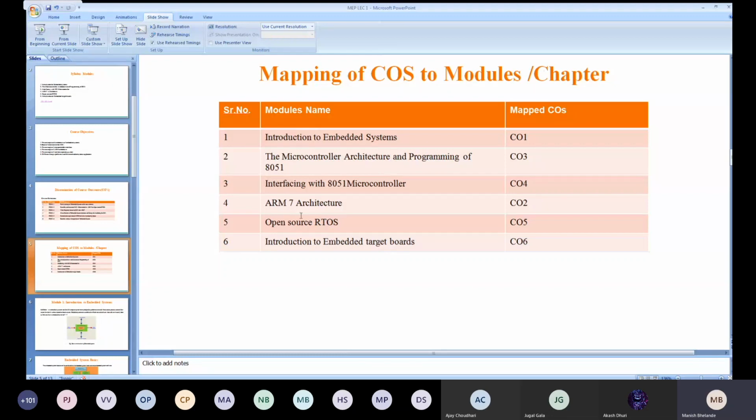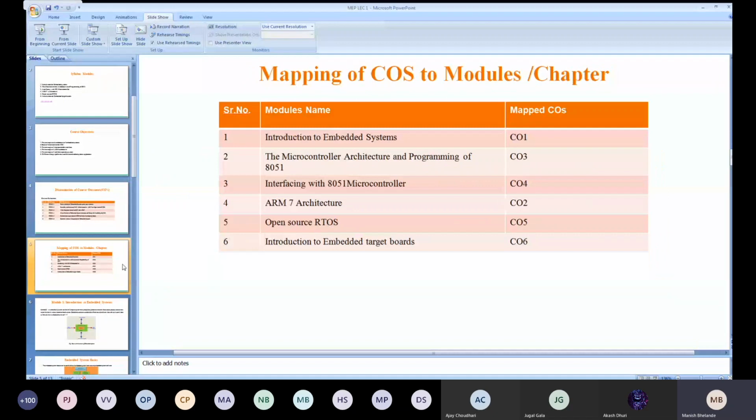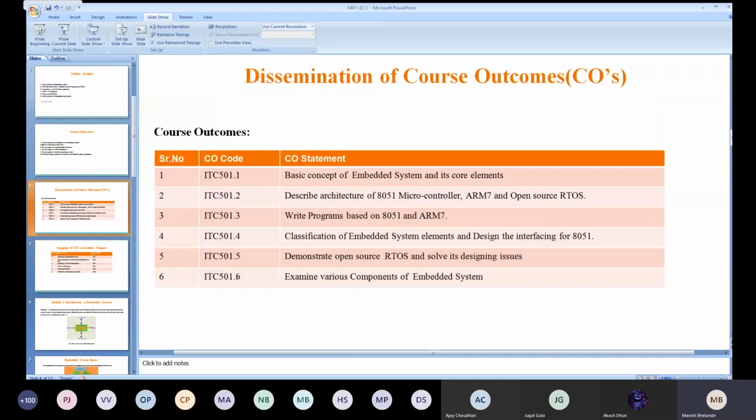The ARM7 architecture is mapped with CO2. Then open source RTOS is mapped with your CO5. What is CO5? CO5 is to demonstrate an open source RTOS and solve its designing issues. This is the kind of mapping we need to do. And the sixth one is the introduction to target board, which is obviously mapped with examining various components, that is CO6.